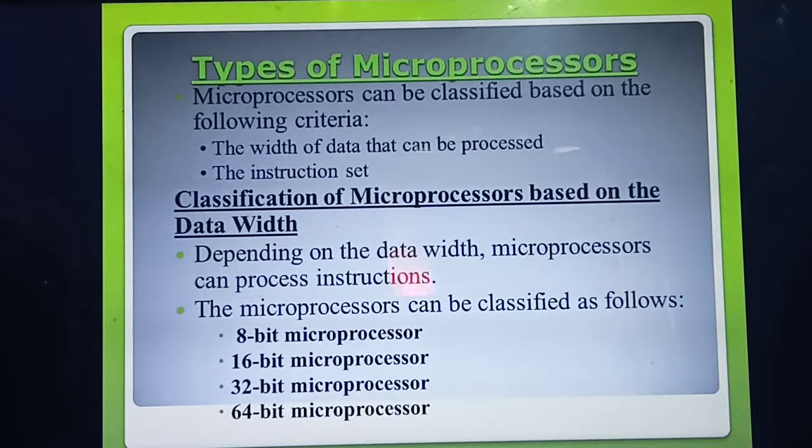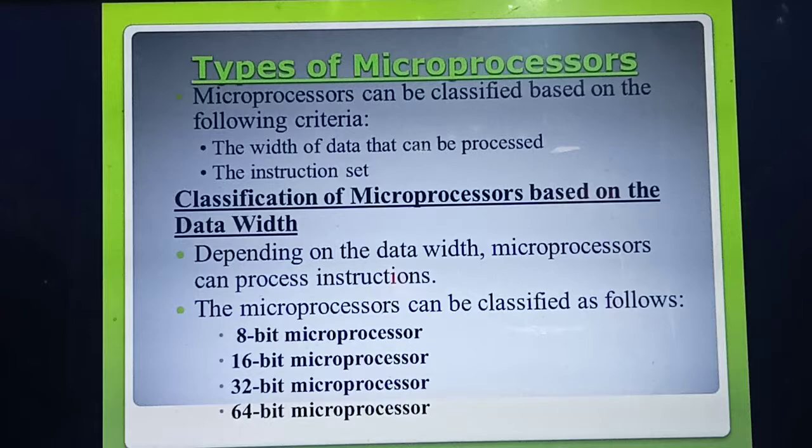Based on the data bits, the microprocessor can be classified into how many types? 4 types. What are they? 8-bit microprocessor, 16-bit microprocessor, 32-bit and 64-bit microprocessor. What is the width or capacity of each? The first one, 8-bit. A 16-bit microprocessor has a capacity of 16 bits. A 64-bit microprocessor has a capacity of 64 bits. Understood? So microprocessors are classified based on two things. What are they? Based on the width they process.